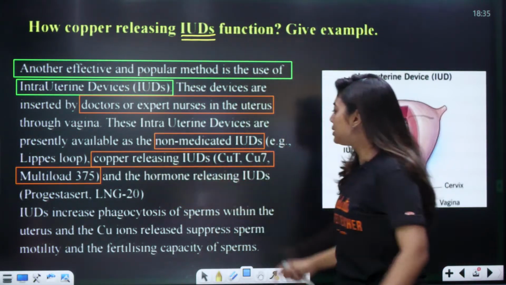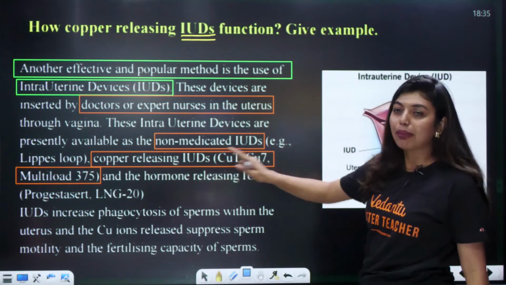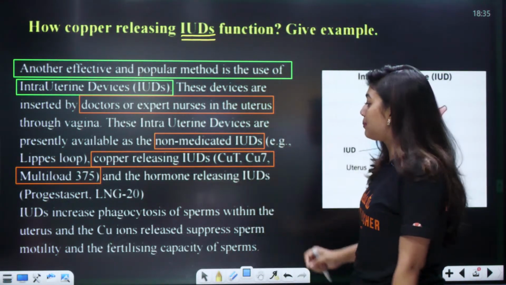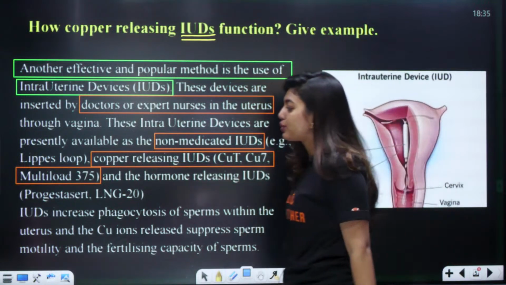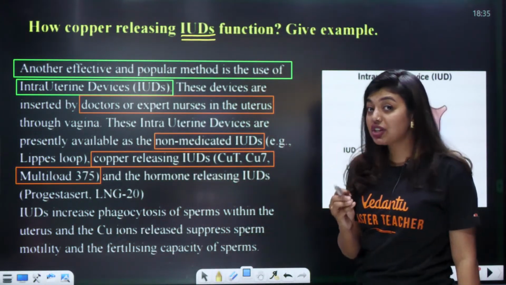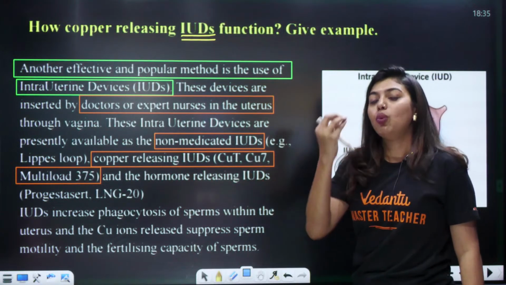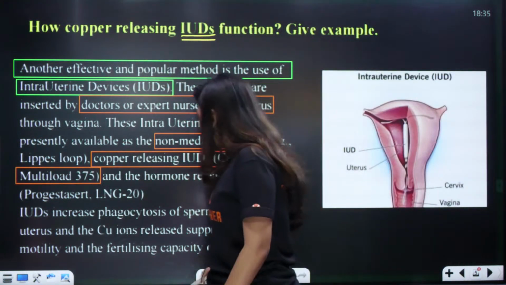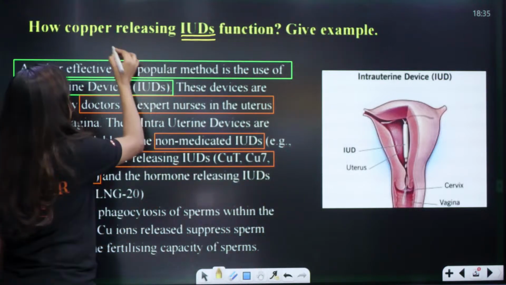Copper releasing IUDs are copper T, copper 7 and Multiload 375. Remember the examples. And hormone releasing IUDs are your progestasert and LNG-20. Okay. Now, the question says, first part of the question clear. What are the copper releasing IUDs, ma'am? The copper releasing IUDs are CuT, Cu7 and Multiload 375.